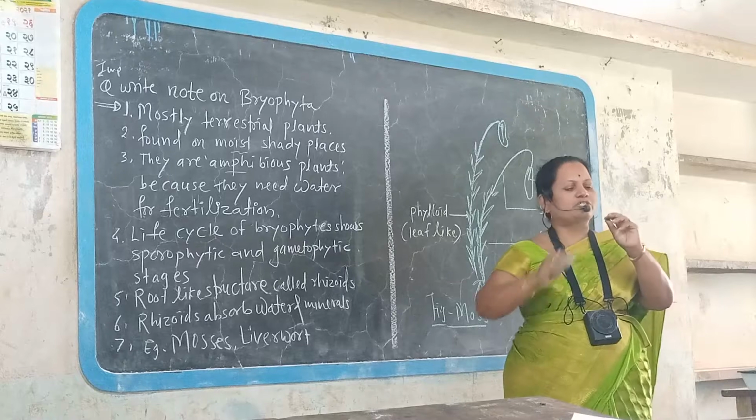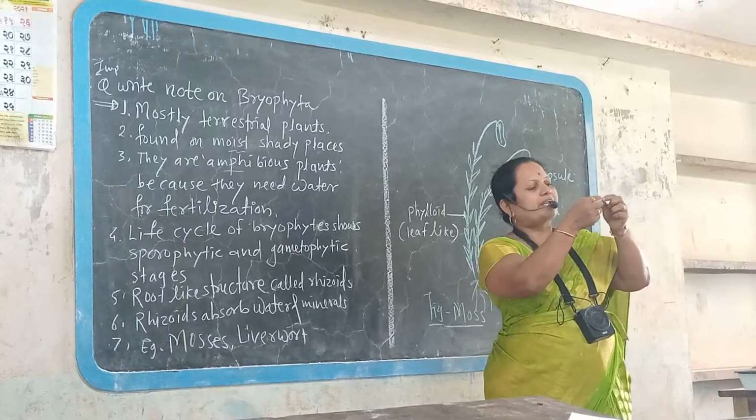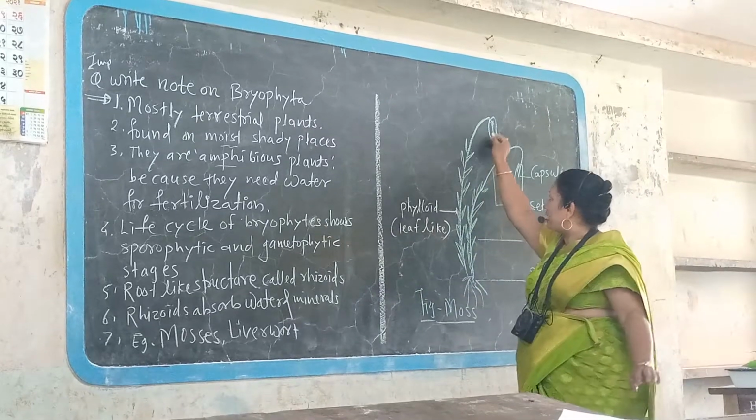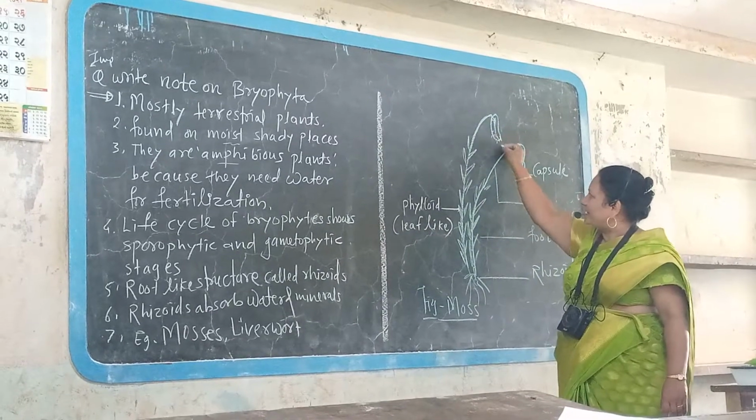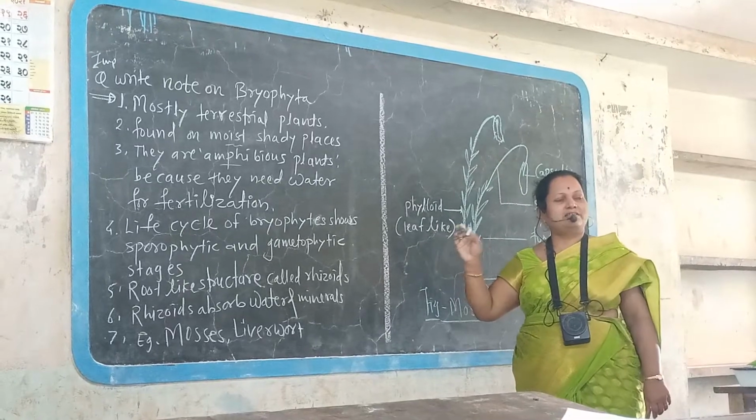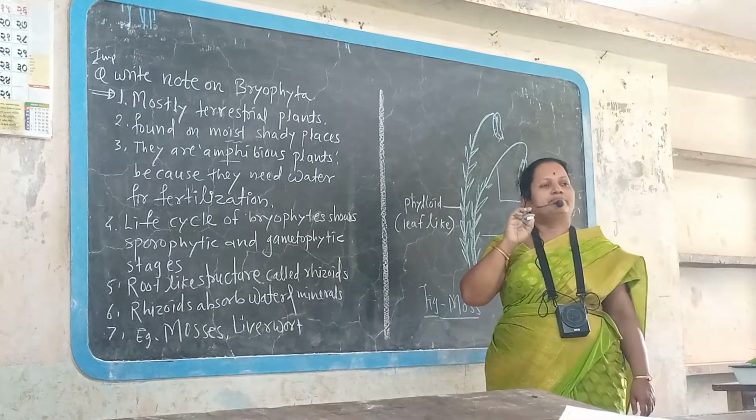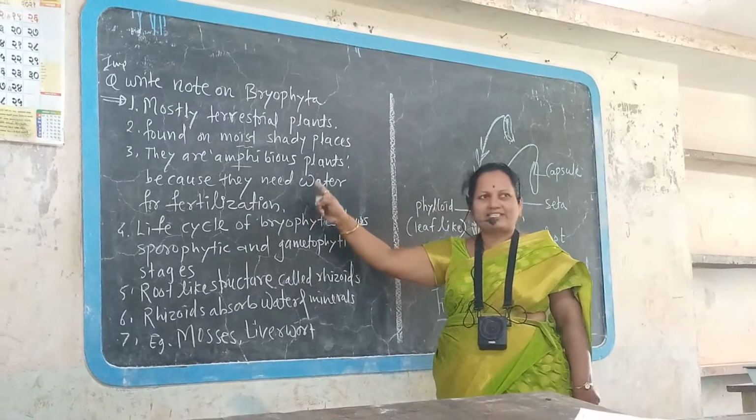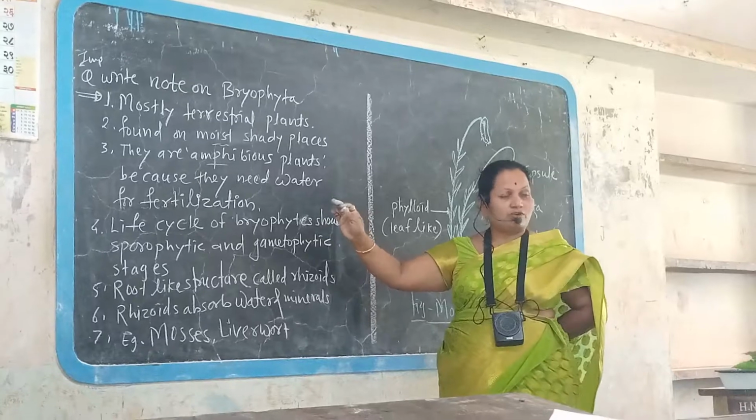And the fertilization process in this plant, that means a small plant, which we can observe under a compound microscope: the capsules produce spores, and the reproduction process of Bryophyta takes place in the medium of water. They need water for the fertilization. Therefore they are called amphibious.